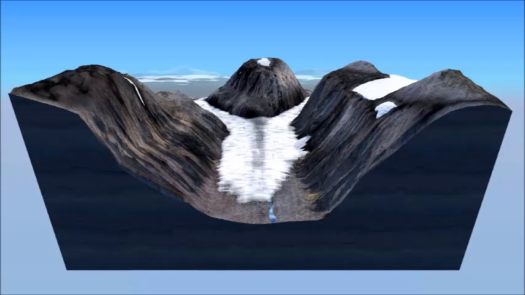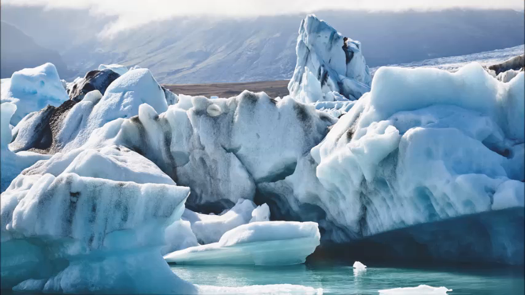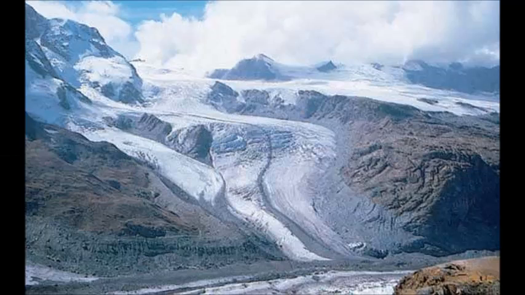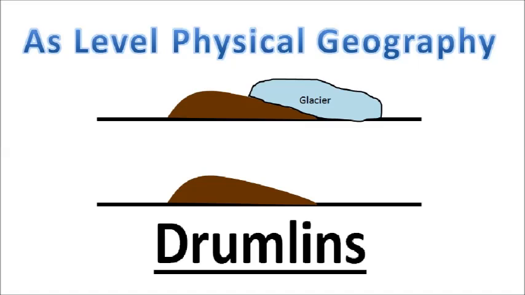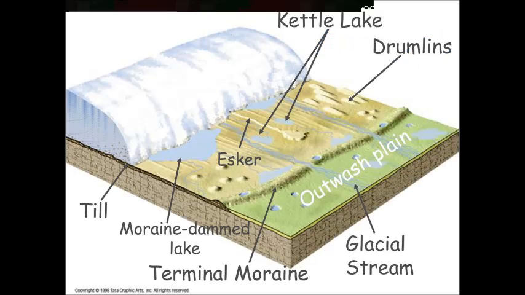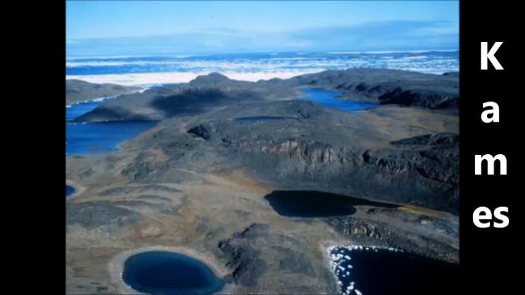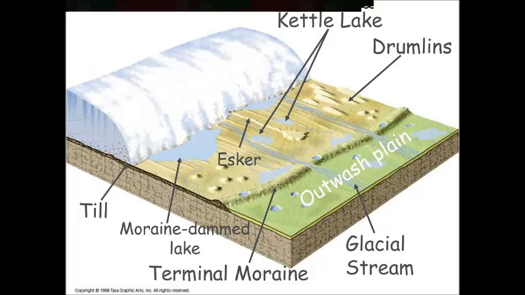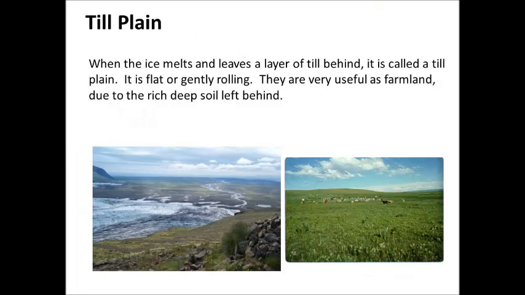The transportation and the deposition work of glaciers go almost together. The important depositional landforms produced by glaciers are moraines, drumlins, esker, kames, outwash plains, till plains.